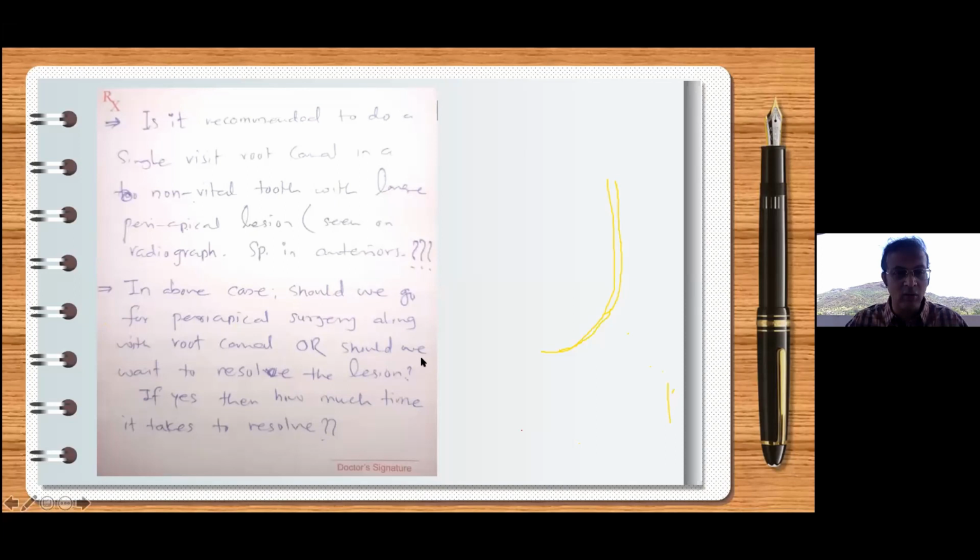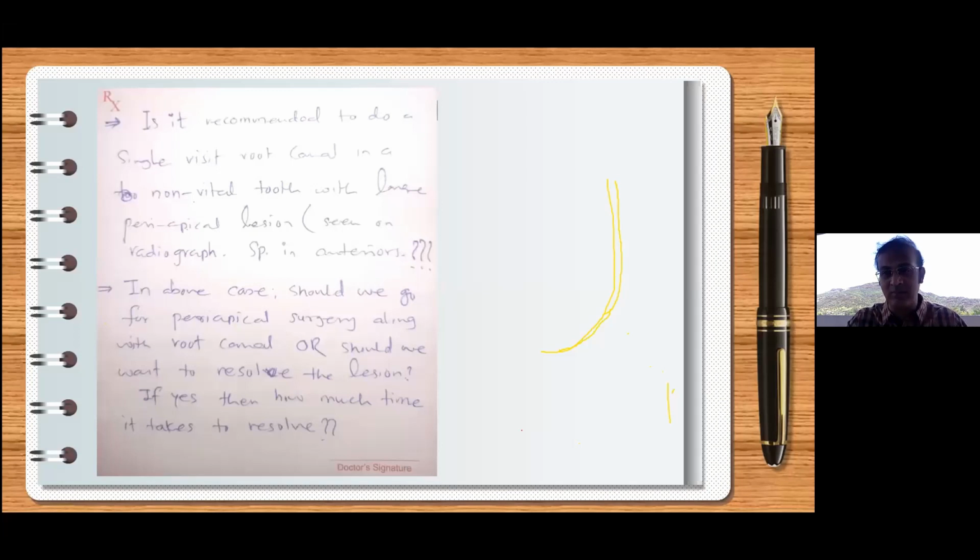In the above case, should we go for periapical surgery along with the root canal, or should we wait for this lesion to resolve? How much time does it take to resolve? How much time? I don't know.